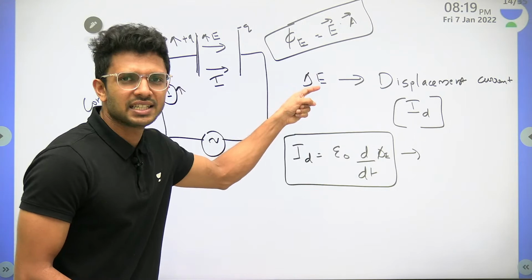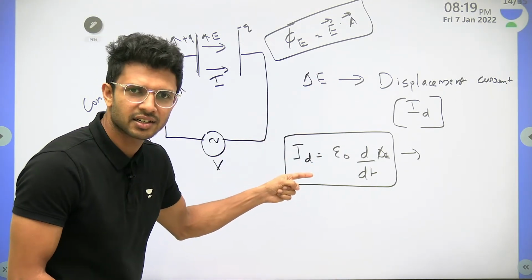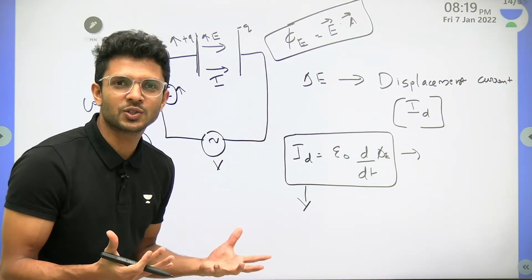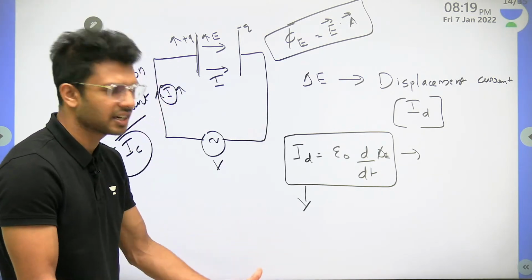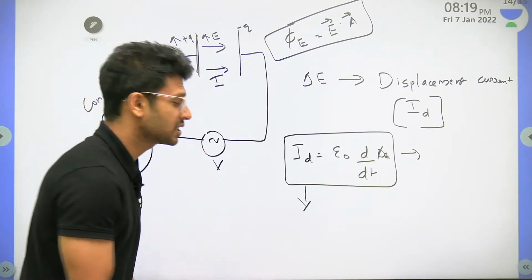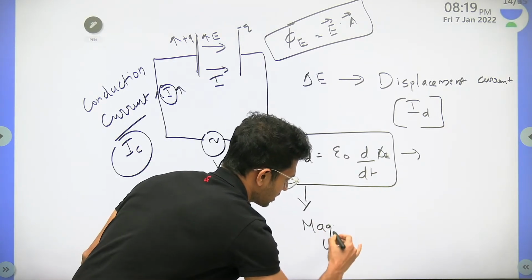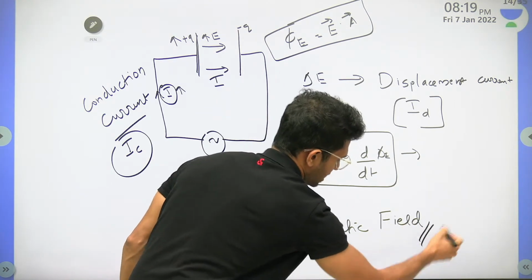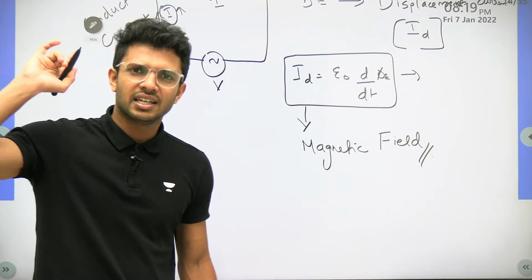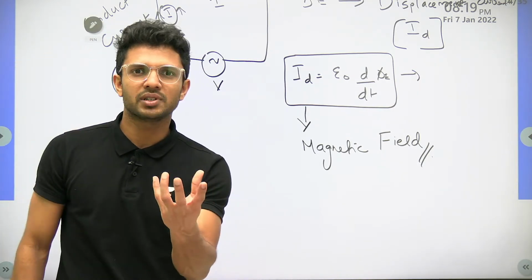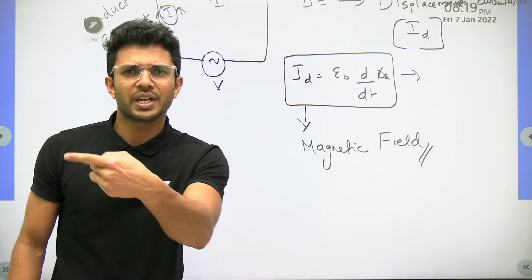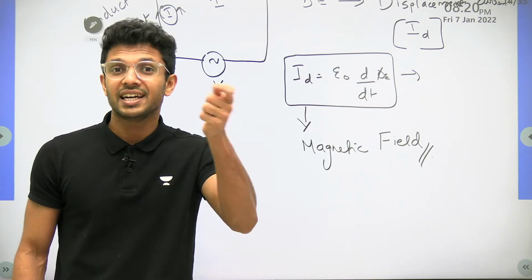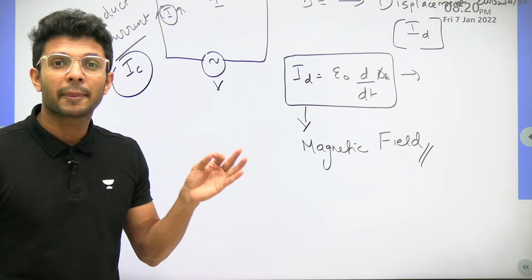Changing electric field is producing a current here. We know that a current produces what? A current produces what, my dear children? We already have learned a current carrying conductor or a current produces a magnetic field. Yes or no? Won't it be producing a magnetic field? We have learned that, right? In Hans Christian Oersted's experiment, where we kept a compass needle near a current carrying wire, we have seen that compass needle making a small deflection, where we have confirmed that the current carrying conductor is producing a magnetic field.